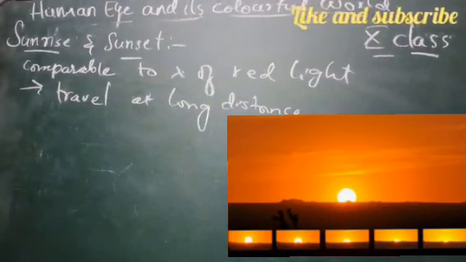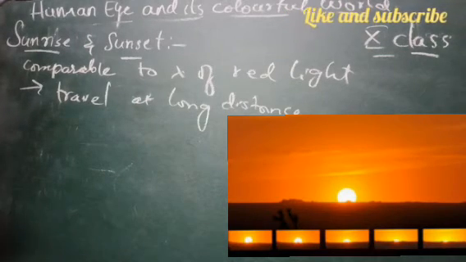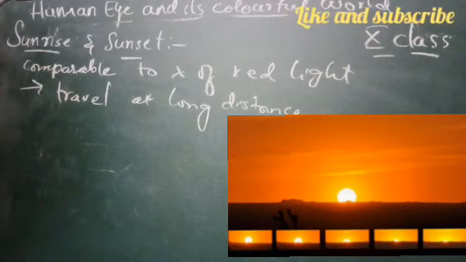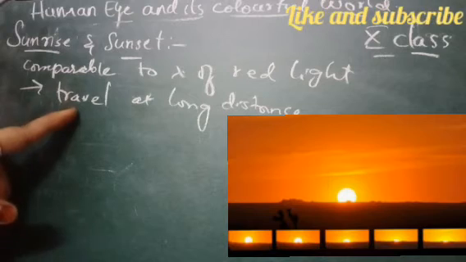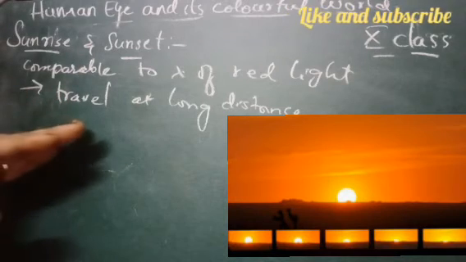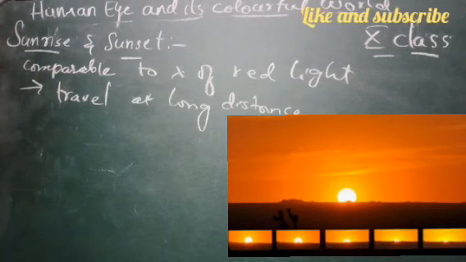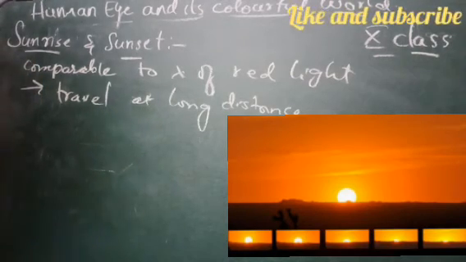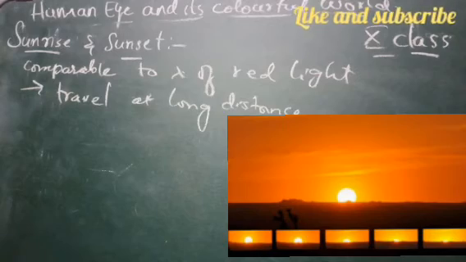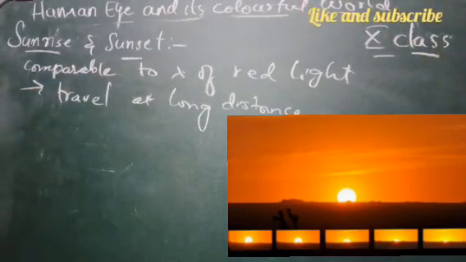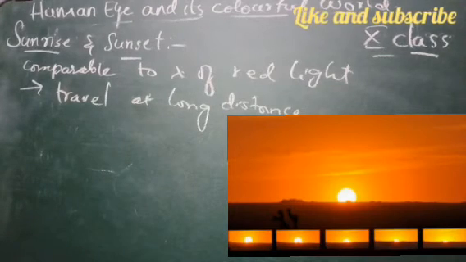So in the morning and evening times, during the sunrise and sunset, except red light, all colors scatter more and vanish before they reach us. Since the scattering of red light is small, it reaches you. As a result, the sun appears red in color during the sunrise and sunset. Because all the other colors vanish, you can see at sunrise and sunset time the sky appears red in color.